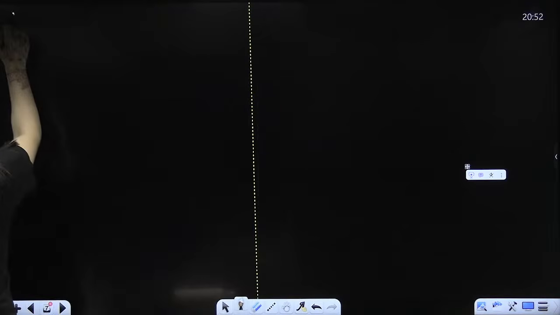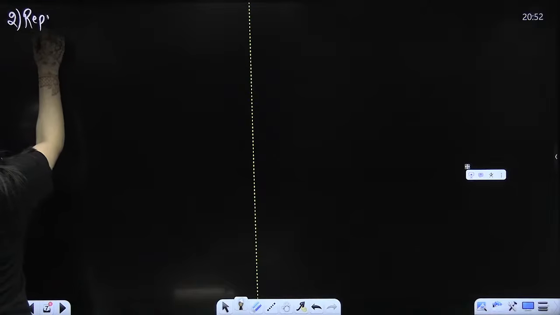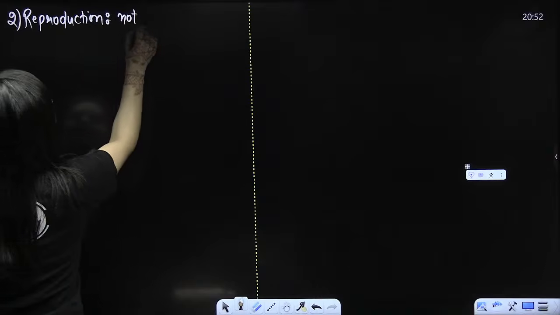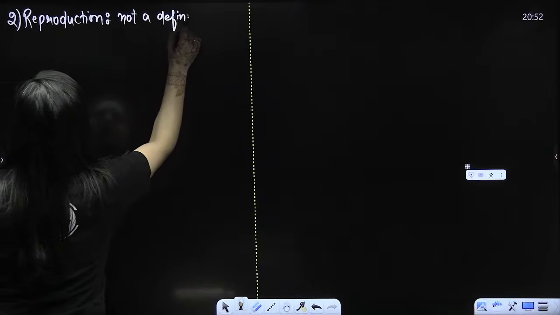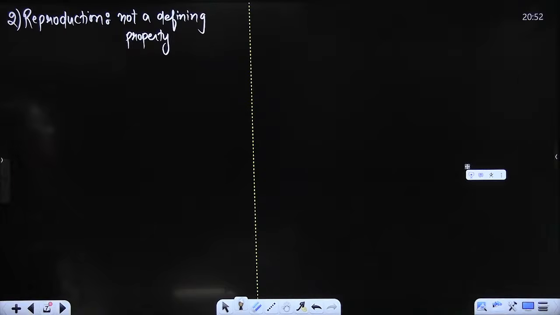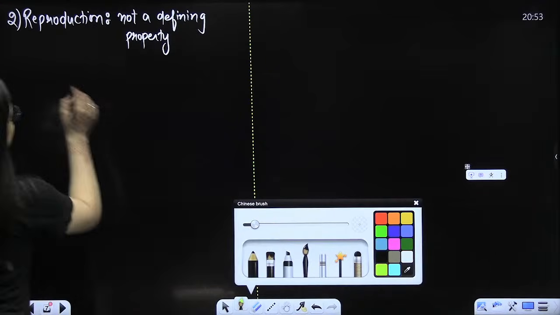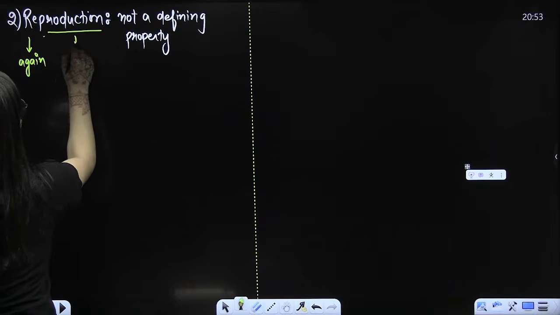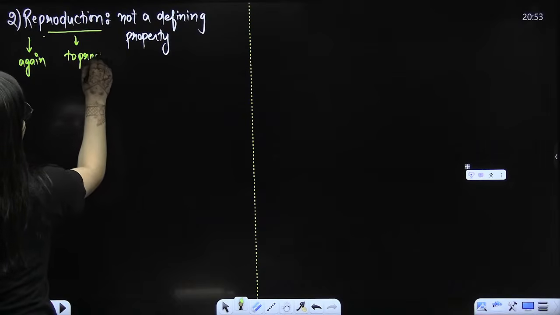Now let's talk about the second part, that is reproduction. Again, when you talk about reproduction, it is not a defining property. But why is it so, ma'am? Why is this not a defining property? Now, non-living beings, we are sure they do not reproduce. So let's discuss that why, beta. Re means again, production, obviously to produce.